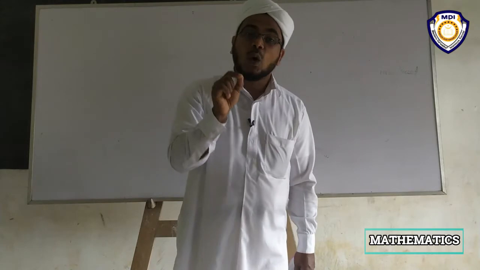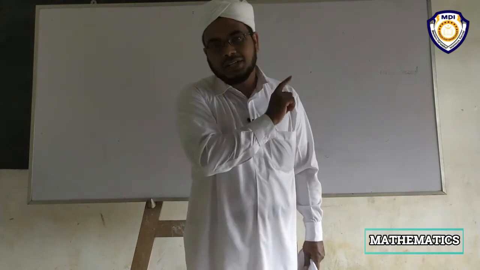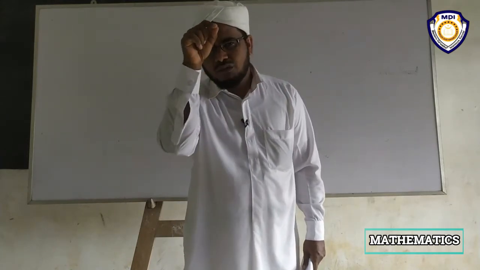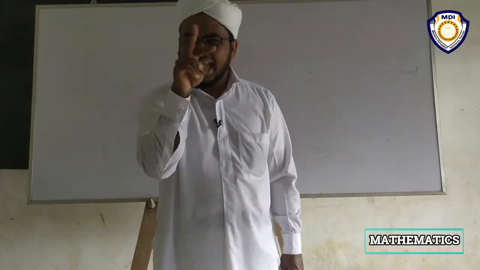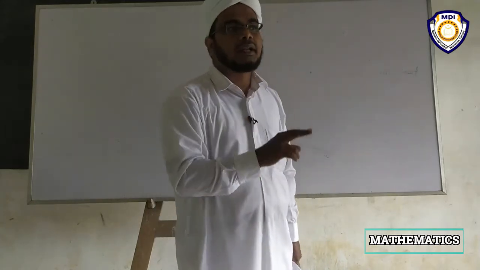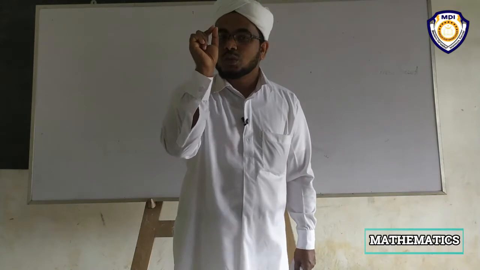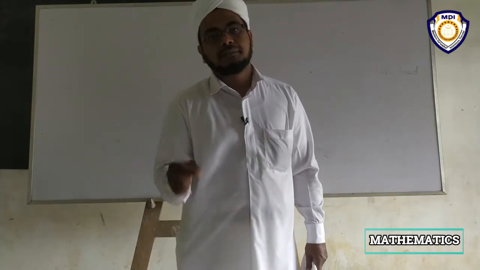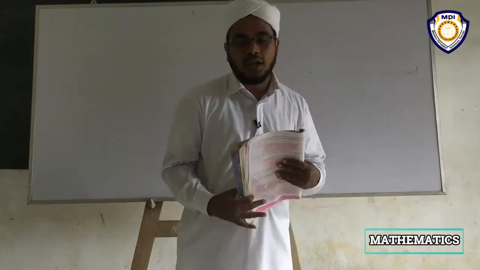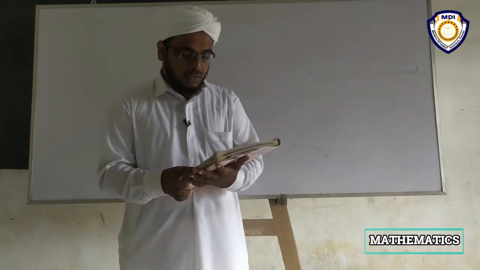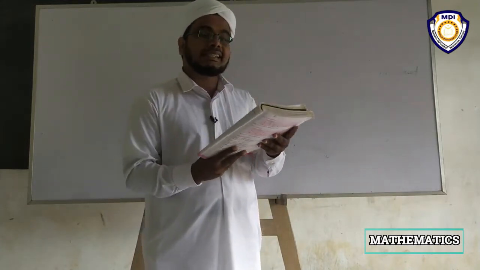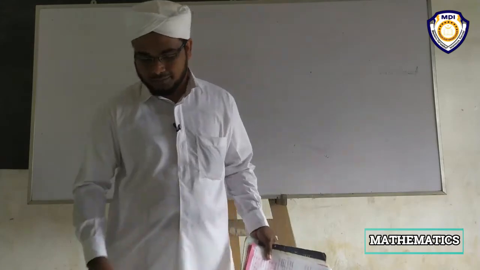And in the case of multiplication, if we multiply any two whole numbers, the answer is always a whole number. Okay. Today, we are going to discuss the second property of whole number.